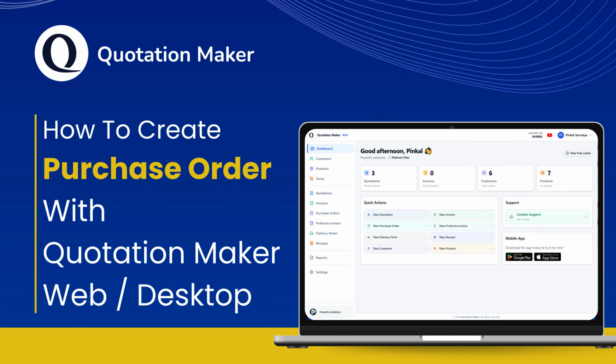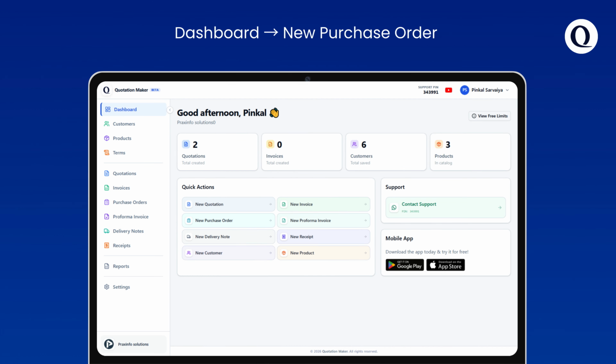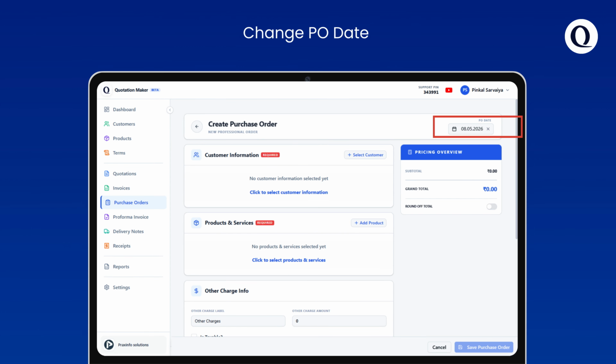Let's understand how to create a professional purchase order using the Quotation Maker web app. From the dashboard, click on New Purchase Order to get started. From here, you can change the purchase order date.